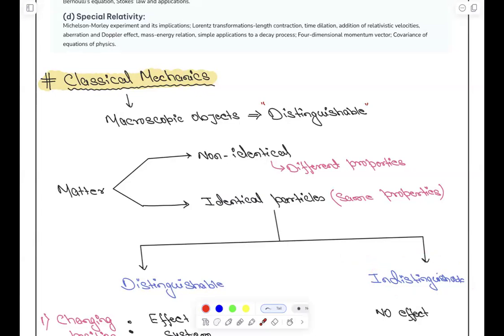मतलब all the classical mechanics are effective on distinguishable object. Those are mostly macroscopic in nature. Some microscopic object can also be there, but mostly it is macroscopic. ठीक है, एग्जांपल सुन के जाओ, समझ के जाओ लोगों। तुमने बोर मॉडल पढ़ा है। बोर मॉडल देखा होगा कि न्यूक्लियस है और यहाँ पे इलेक्ट्रॉन है, और फिर उस पे हम न्यूटन्स लॉ ऑफ मोशन लगाते हैं, है ना, k q1 q2 by r square is equal to mv square by r।